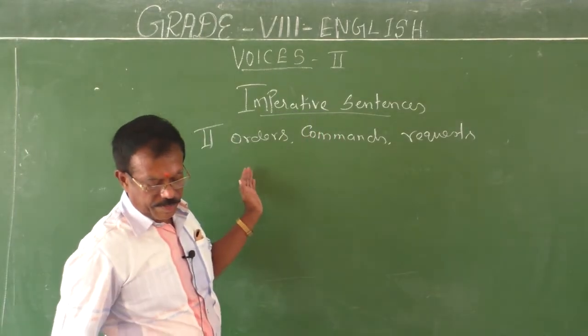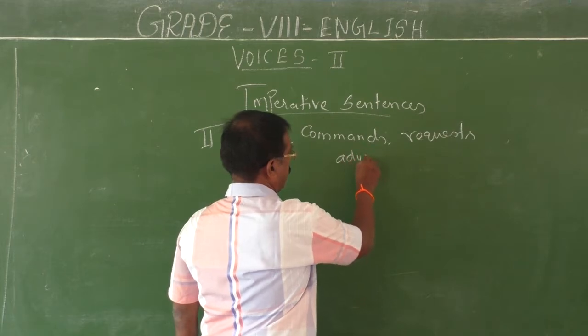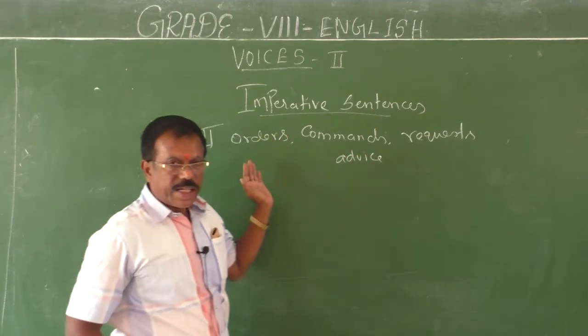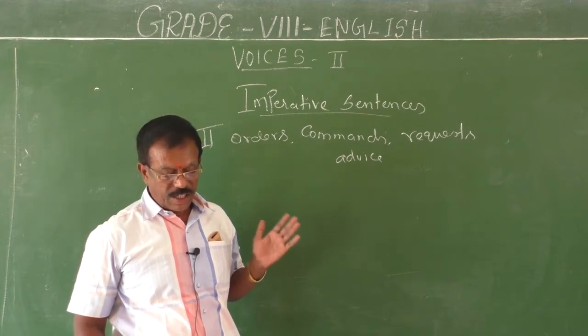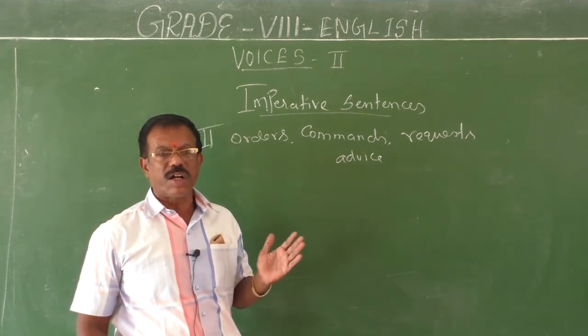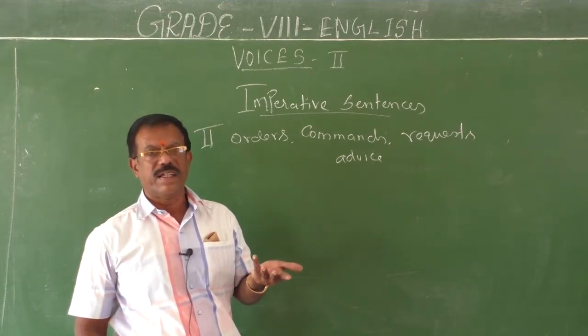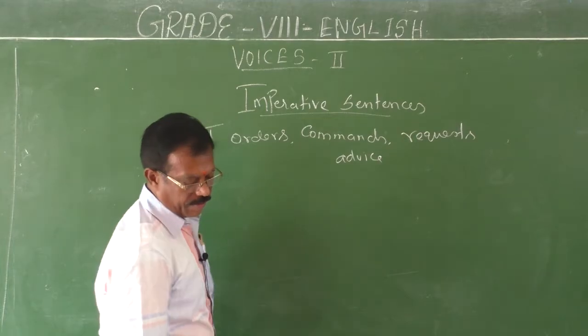In the second type, request, order, commands and advice are confined to the subject. Therefore, here the passive form should be started in a different way, not like the one you did in the first one. See the example.